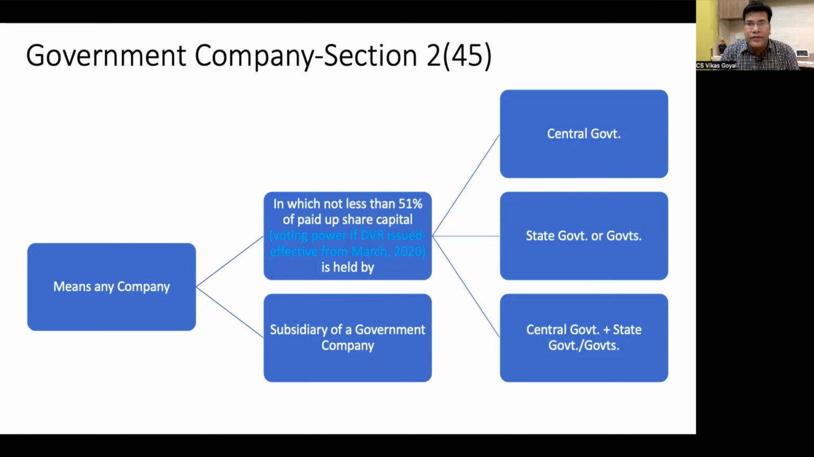And the second point is if some company is a subsidiary of a government company, that company will also be called a government company. And what is the definition of subsidiary company? We have seen in the previous slide. One important change was brought in March 2020, wherein an amendment was made in the definition, and it prescribed that if some company has issued DVR, then voting power has to be considered in place of paid up share capital.